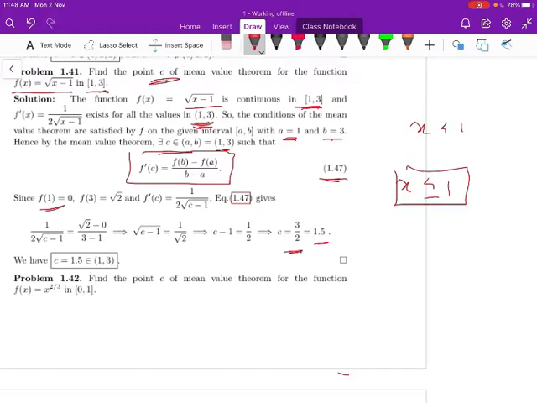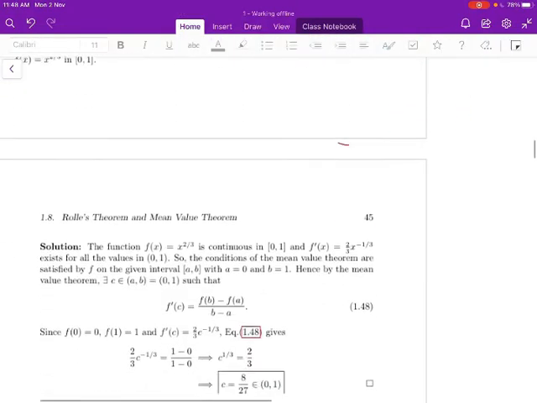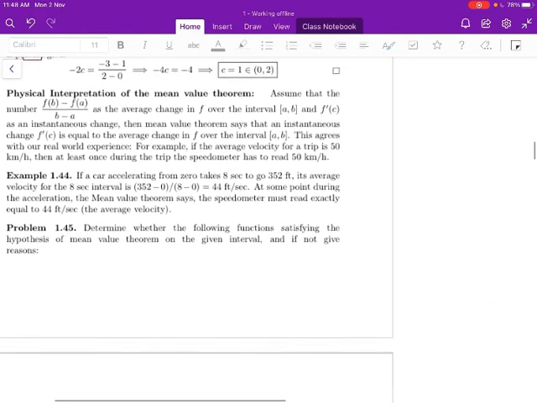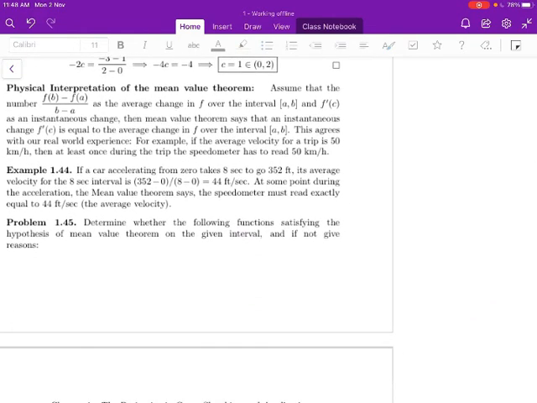So 1.5 belongs to the interval (1, 3). So the Mean Value theorem is verified for the function f(x) is equal to square root of x minus 1. Therefore c is equal to 1.5. So you can do these problems yourself. Let us move to some physical interpretation of the Mean Value theorem.